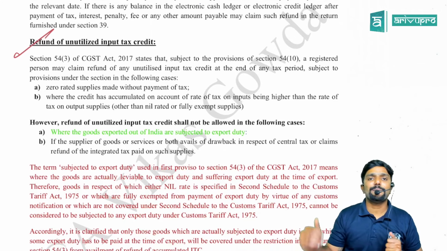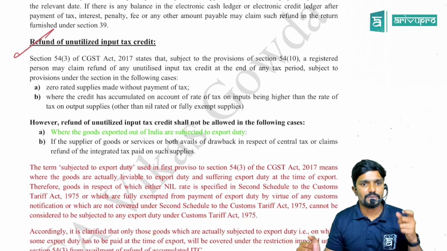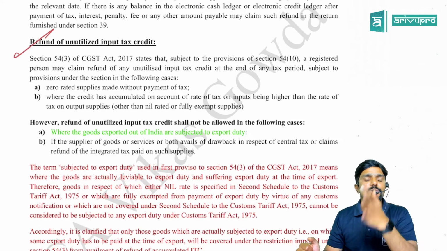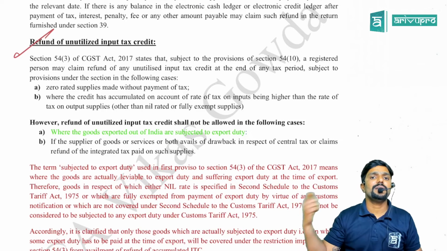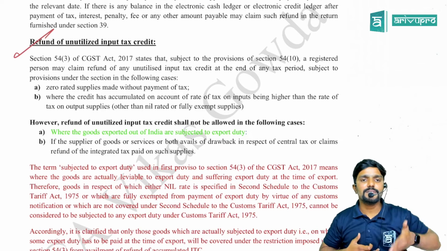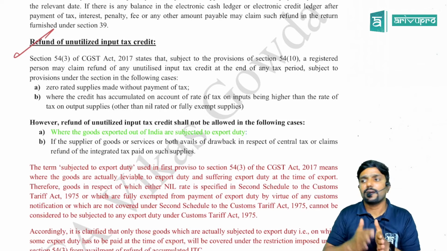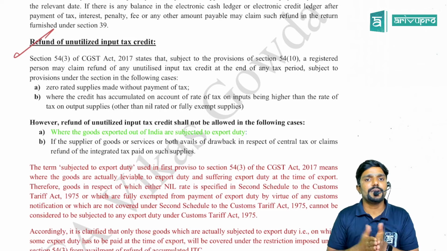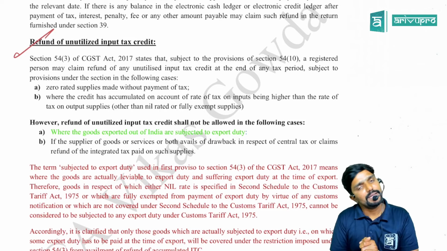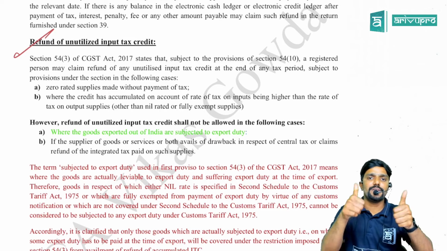When my outward supply is zero rated supply, guys, that is exports, and I am making zero rated supply without payment of tax. In that case, on my inward supply, whatever tax I have paid, I am eligible to claim input tax credit. But as my outward supply is zero rated, I am not liable to pay any tax. Can I claim the refund of unutilized ITC? Yes.